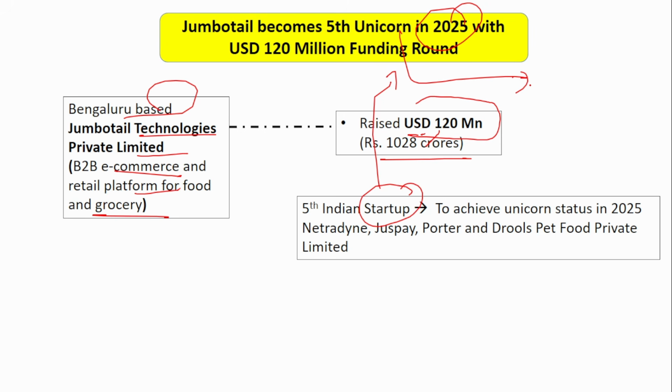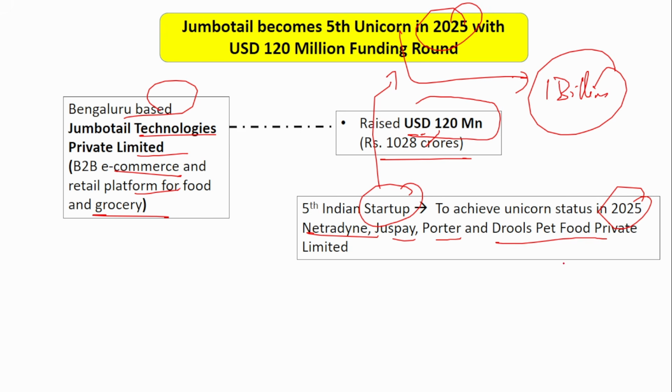Now, what does unicorn mean? When a startup has crossed a valuation of 1 billion, then that startup is called a unicorn. The other unicorns that achieved this status in 2025 are Netradian, Chespay, Porter, and Rules Pet Food Private Limited. These are the other 4 startups that have achieved unicorn status in 2025.